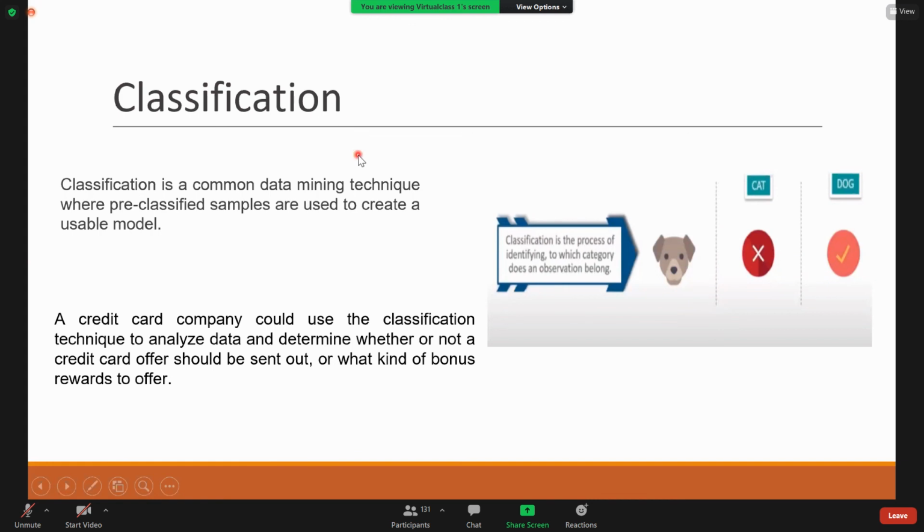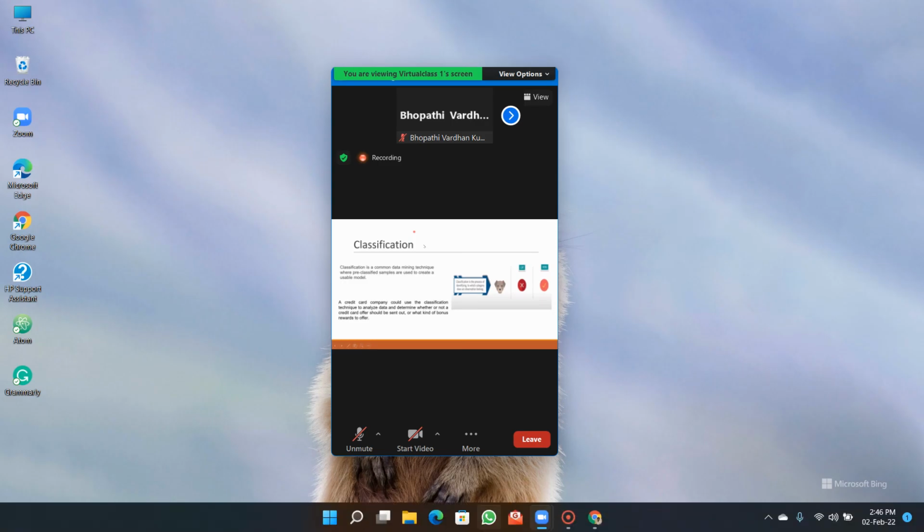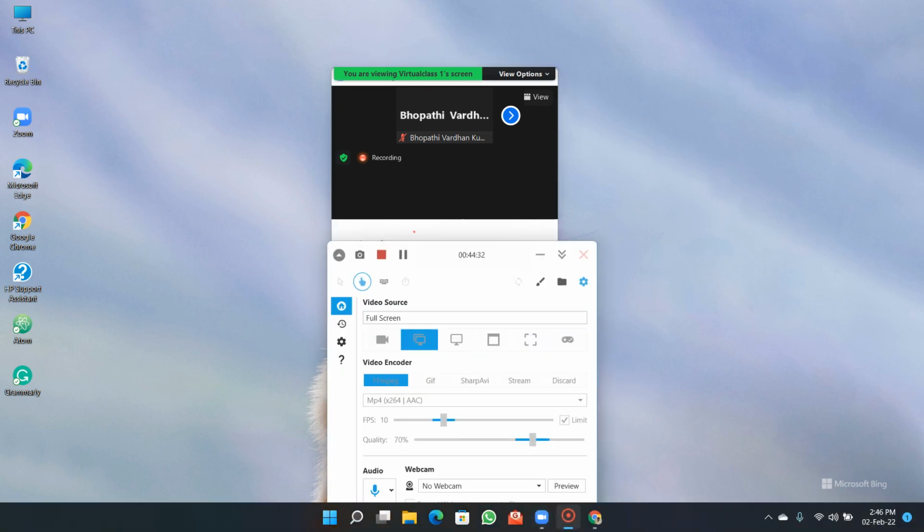Do you have any doubts regarding classification and clustering? In the next classes, we'll discuss more examples related to this. This is just an introduction. So this is the PPT that I wanted to discuss for the initial class.